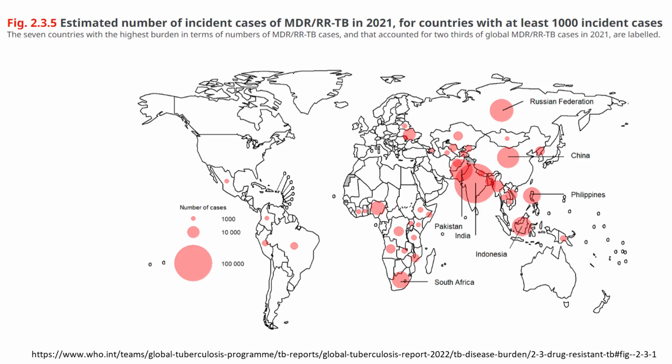The countries with bigger dots have the highest numbers. For example, India has a very big dot. This is mainly because of the high population density in these countries.